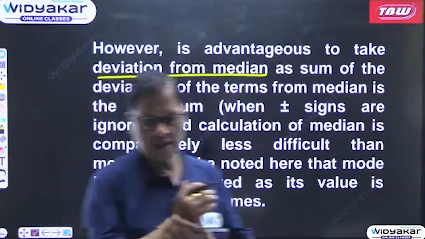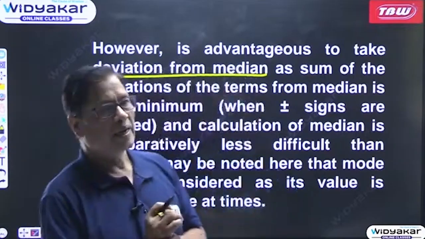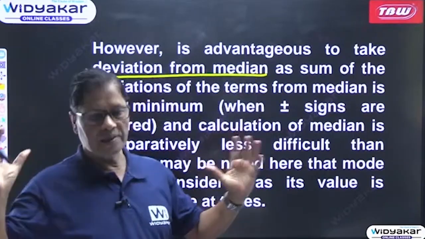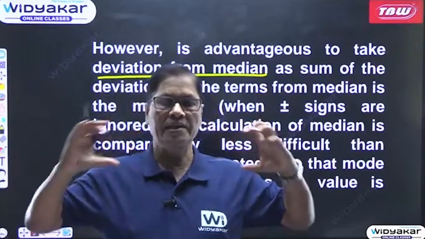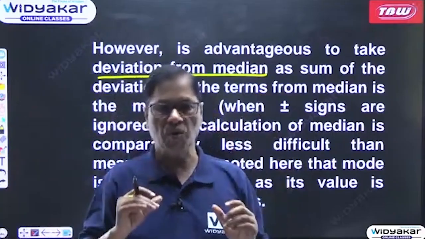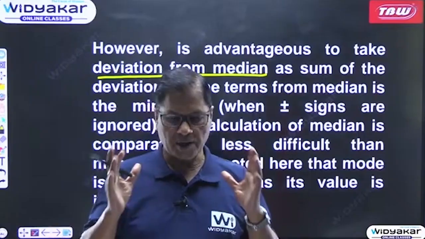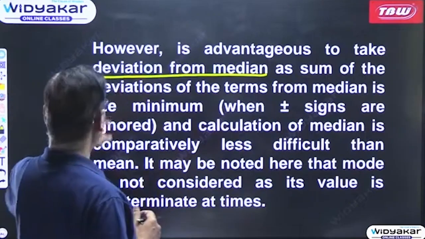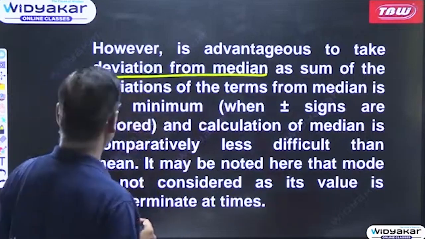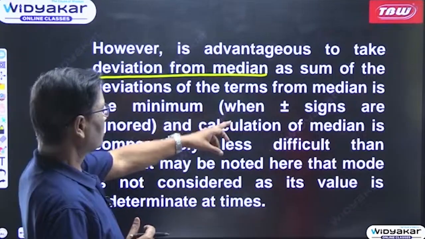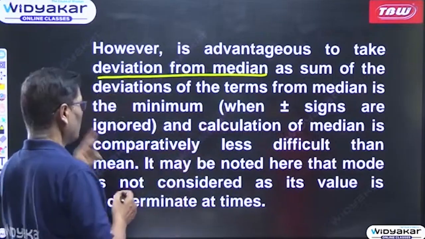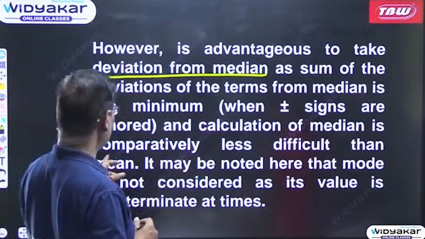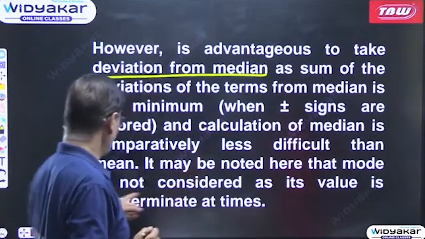Median is usually most scientific, because if we take the distance of all items from the median, ignoring plus and minus signs, that is the absolute values, then the sum is the minimum. Sum of the deviations of the terms from median is the minimum when plus and minus signs are ignored, and calculation of median is comparatively easy.